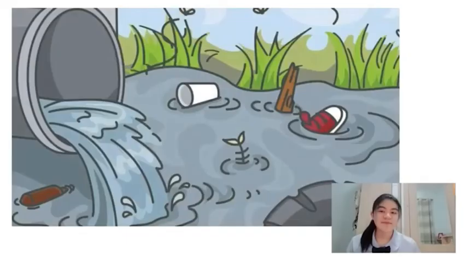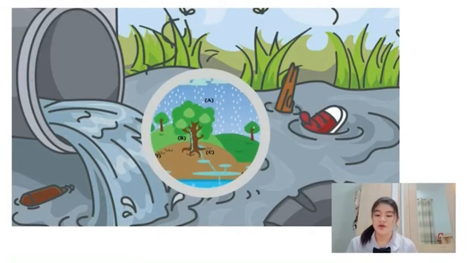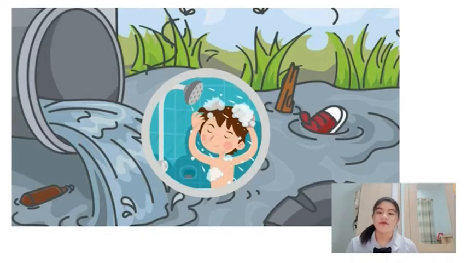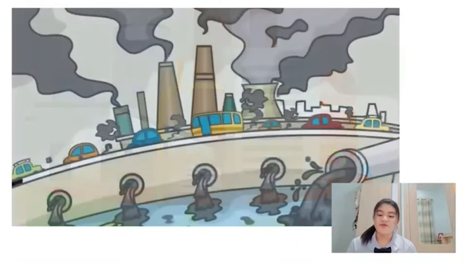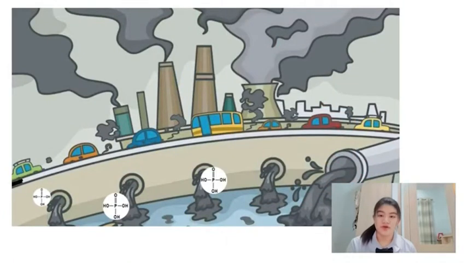Let's see. The problem that we will solve is wastewater from phosphorus. Wastewater is one of the biggest problems that should be solved urgently. It's caused by the leaching of the soil into the water source and human activities such as bathing, washing, and industrial discharge. So, it makes phosphorus accumulate in the water.